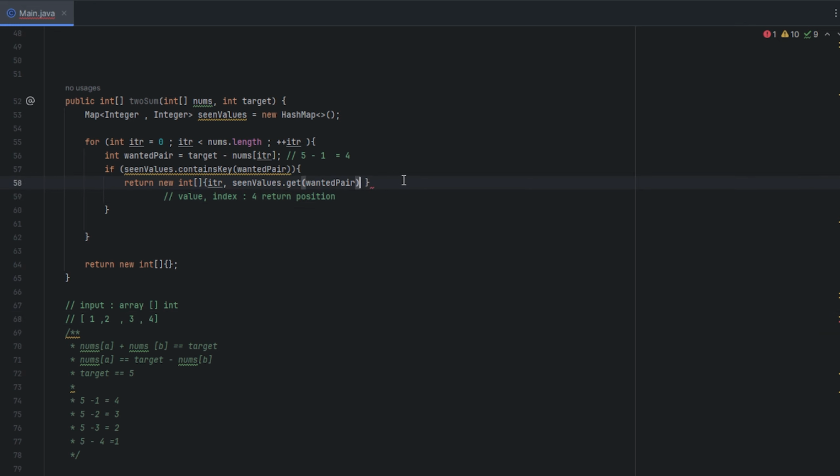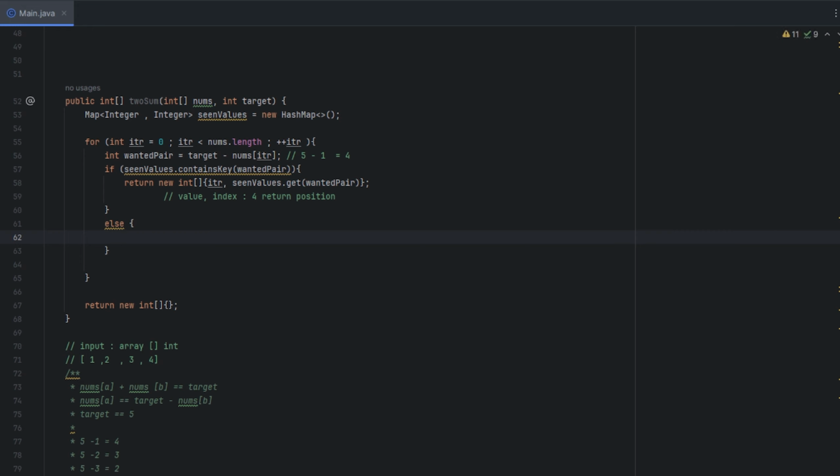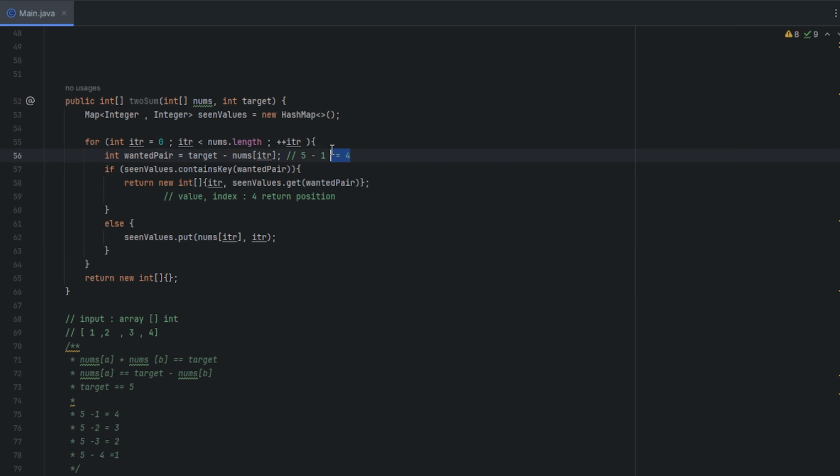Cool. And then let's see, that should do it. But this only accounts for if we have the pair inside the map itself. But what if we don't see this? We need to actually add the value itself. So we're going to do an else, and we're going to do seen values dot put. Remember, two values. First one being the value itself, so nums of iterator. And then the second value is going to be the iterator value itself, because that's the position. And then this code here should do it. So let's just walk through it.